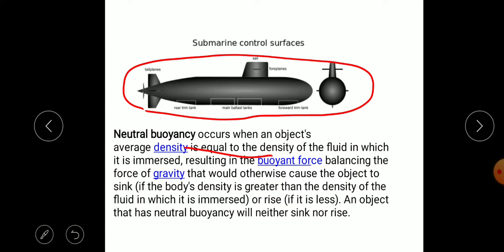To get neutral buoyancy, a relative position in the water is maintained, so the submarine will not sink or rise.